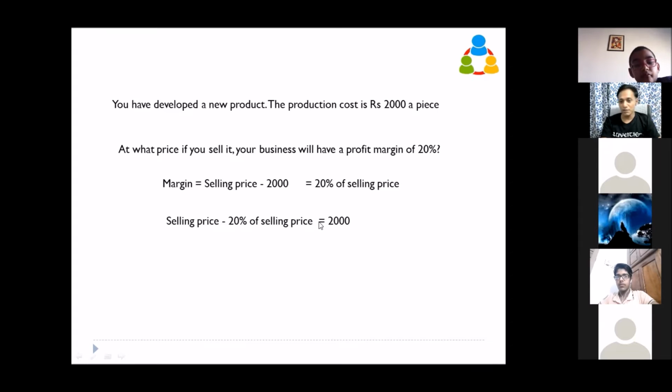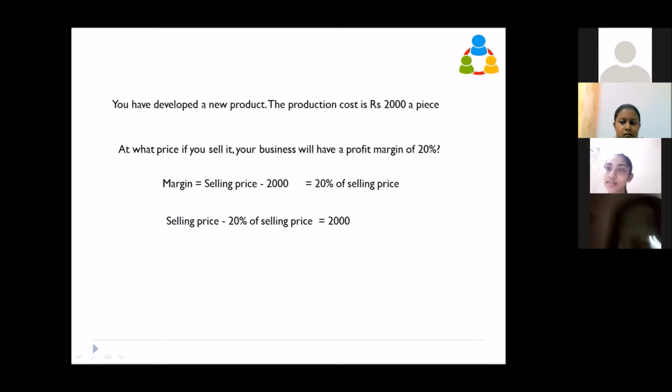This minus 2000 I took to the other side, so that became plus. Is that not the meaning? What does this mean? If you take the price at which you sell, and take your profit, after that you should have 2000 rupees in your hand, so that you can pay the production cost. Agree?